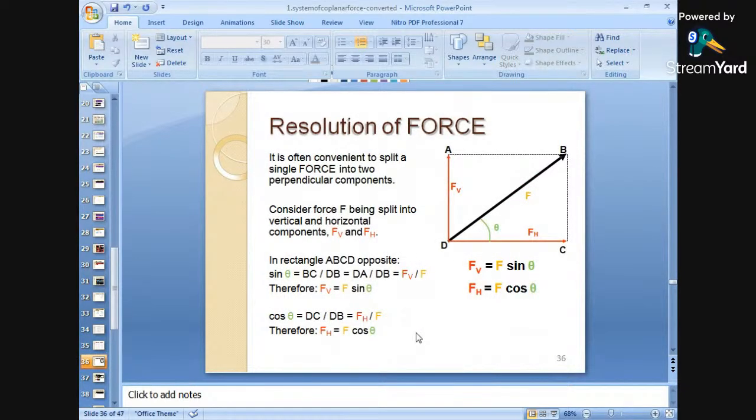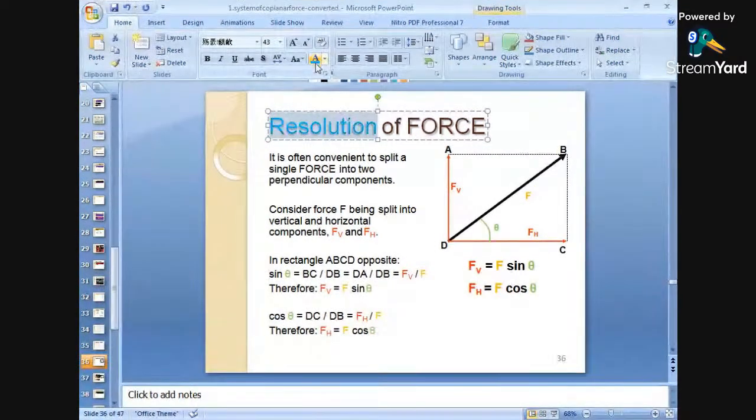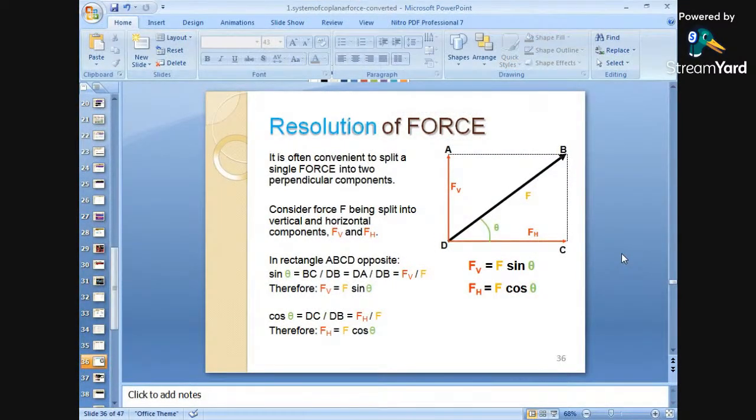Next is resolution of forces. This is an important thing we have to consider. We have to resolve the forces. We have to resolve the effect of a force when it is acting in some intermediate direction, not along X and not along Y. When a force acts at some intermediate angle, we have to resolve it along the horizontal as well as the vertical directions. This is nothing but resolving the forces along horizontal and vertical directions. How to resolve?